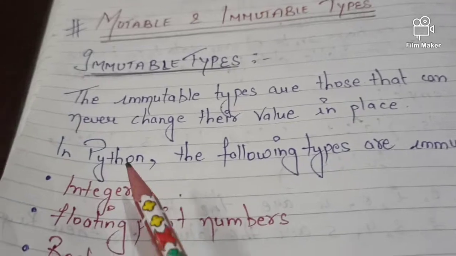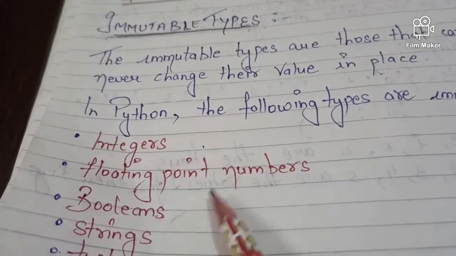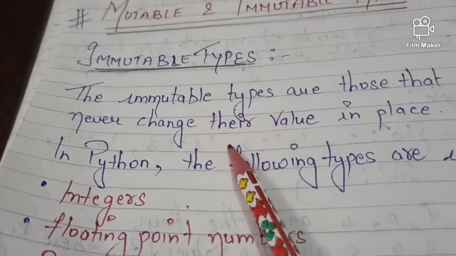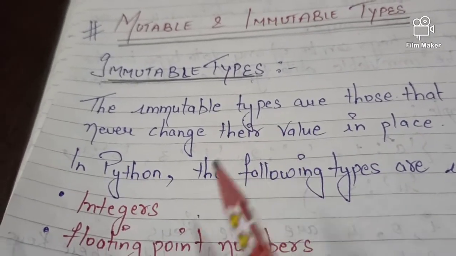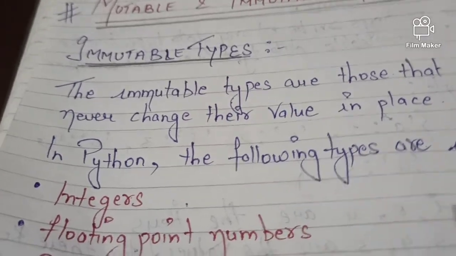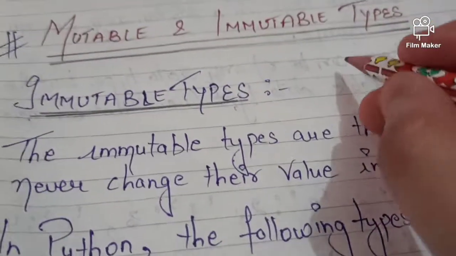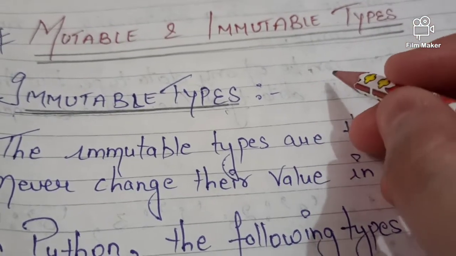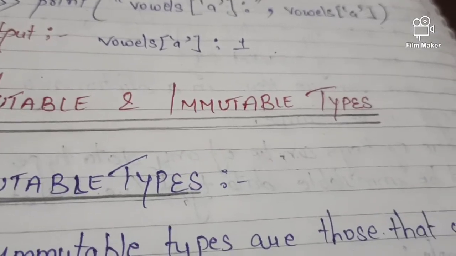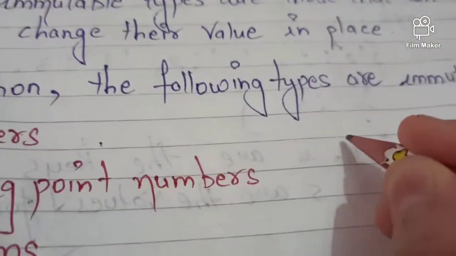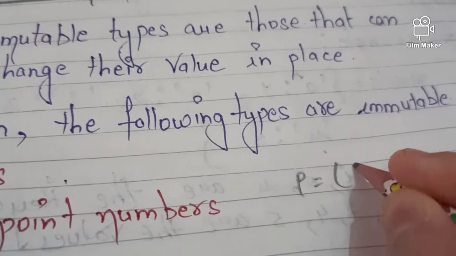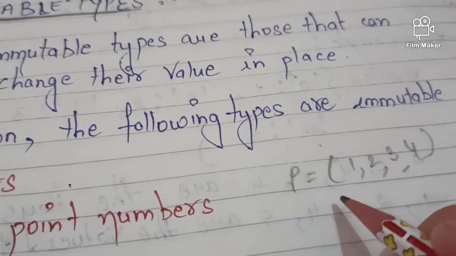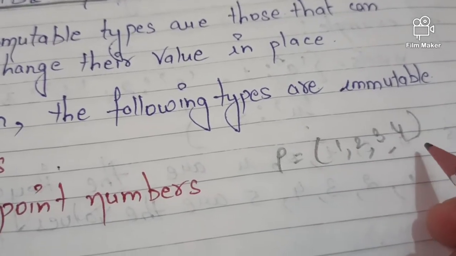In Python, the following types are immutable: integers, floating point numbers, booleans, strings, and tuples. A tuple is an example of an immutable type, meaning its value cannot be changed. Whatever you have assigned will remain the same. Let me give you an example. Suppose I have created a tuple, like here I have assigned the value P equals 1, 2, 3, 4. This is a tuple, and a tuple is always represented in parentheses.